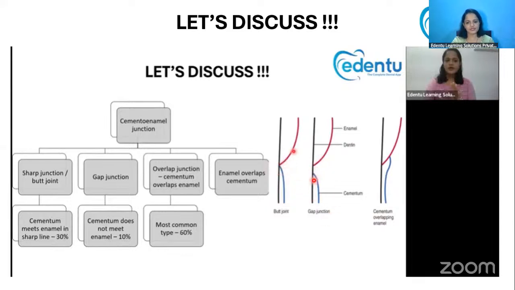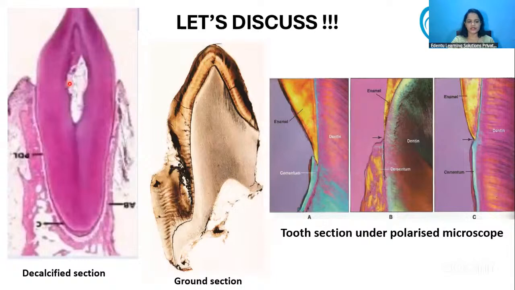Then we have the gap junction like this. There is a gap between the enamel and the cementum. And then the overlapping junction like this is also present. The cementum will be overlapping above the enamel. That is also seen. Okay, so this is an example of a decalcified section. This is how a ground section looks like. And this is how a section of tooth under polarized light will look like.